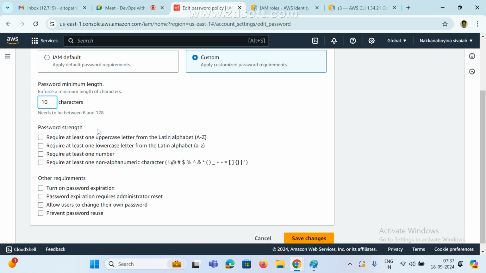And for password strength, suppose I am setting that the user should set the password, right? If they want to set the password, I am selecting this one.